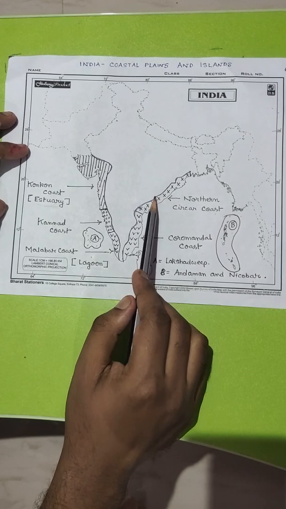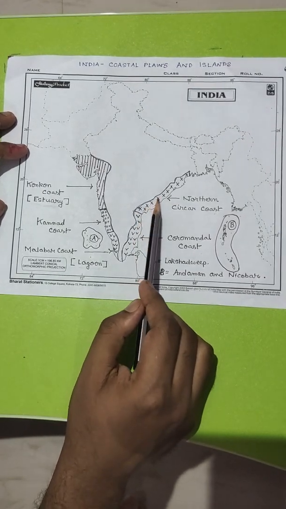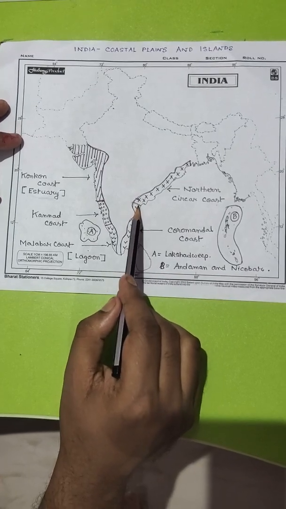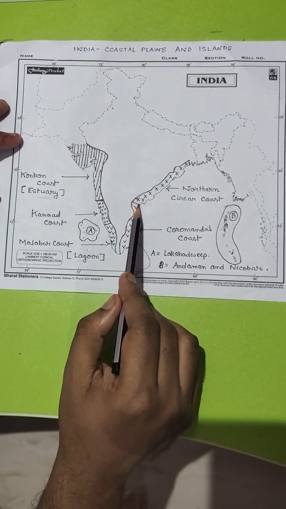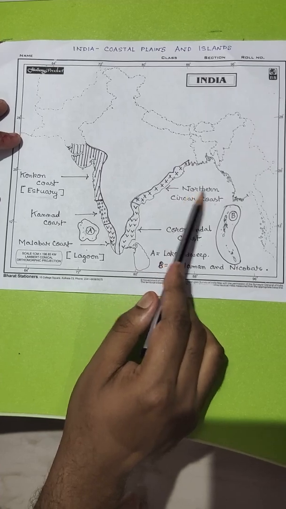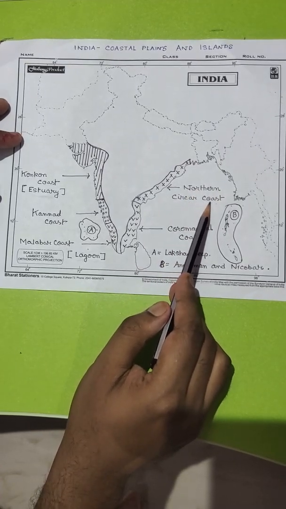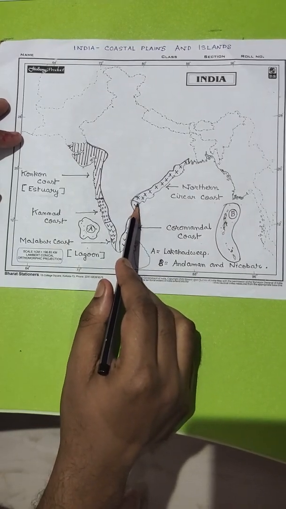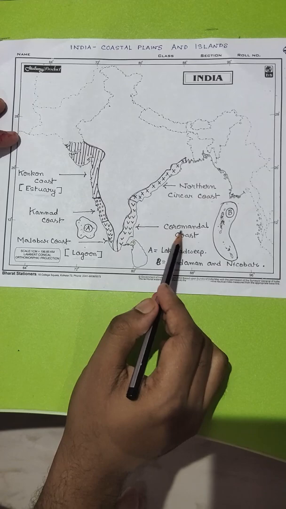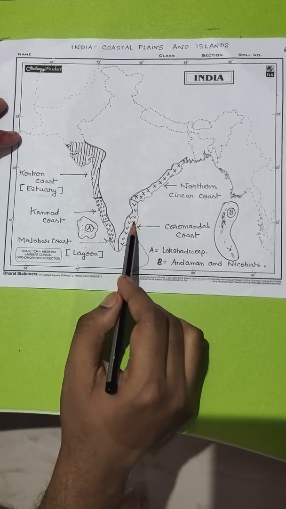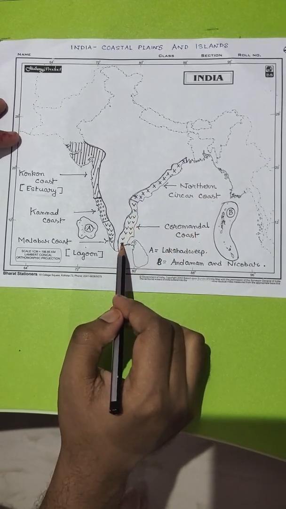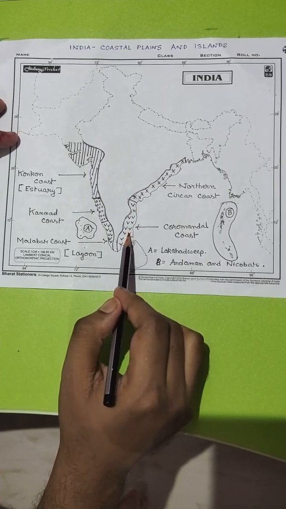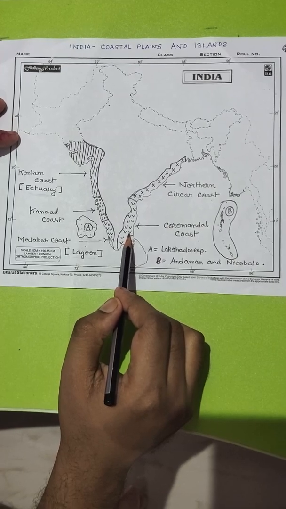The eastern coastal plain is subdivided into two parts. The part lying till the valley of river Krishna is known as North Sircar Coast, whereas the part located south of the river valley of Krishna is known as Coromandel Coast. The major part of Coromandel Coast lies in the state of Tamil Nadu. This part gets winter rainfall from the retreating monsoon.